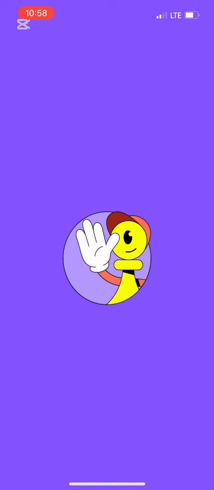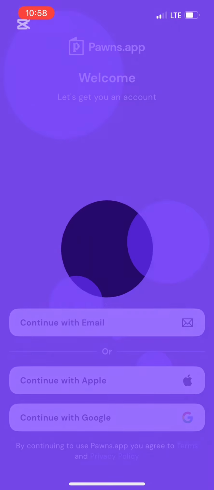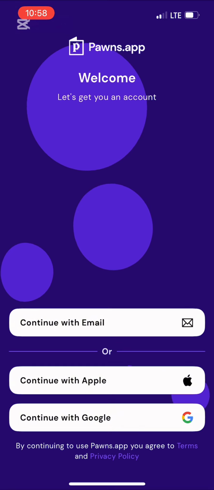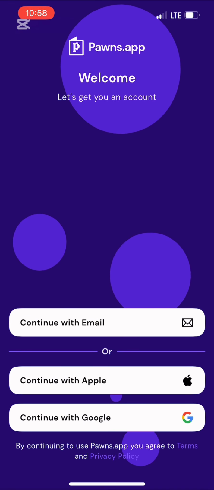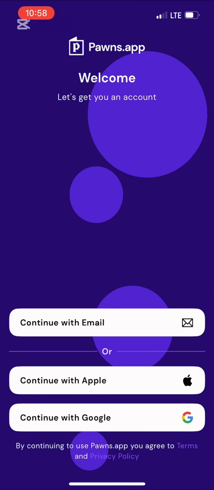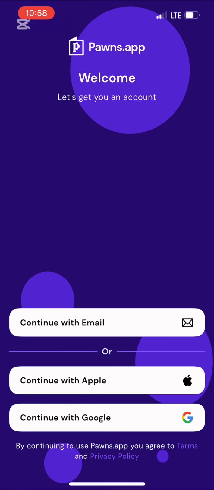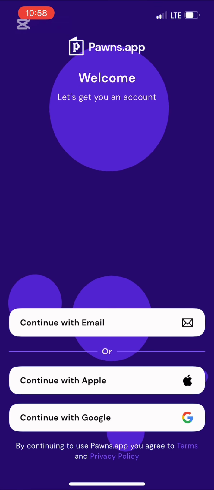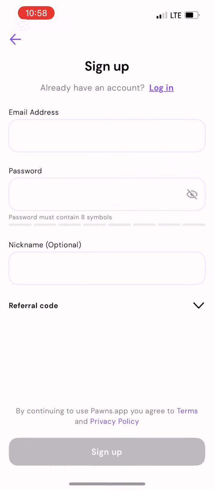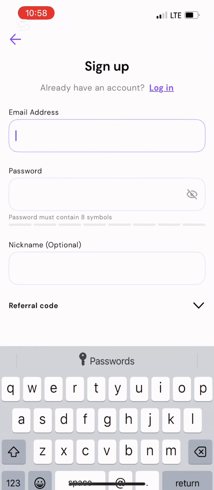All right, so I'm in the app. So this is the app, right? Welcome. Let's get you an account. So I will use continue with email, right? If you want to use continue with Apple ID or Google, no problem. For me, I will use continue with email, right?